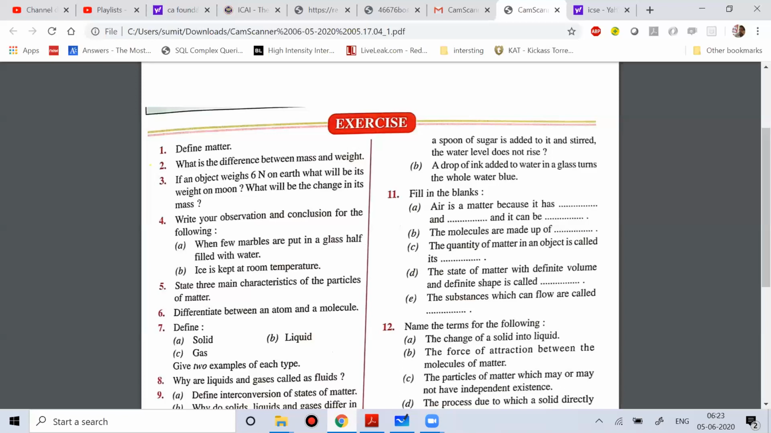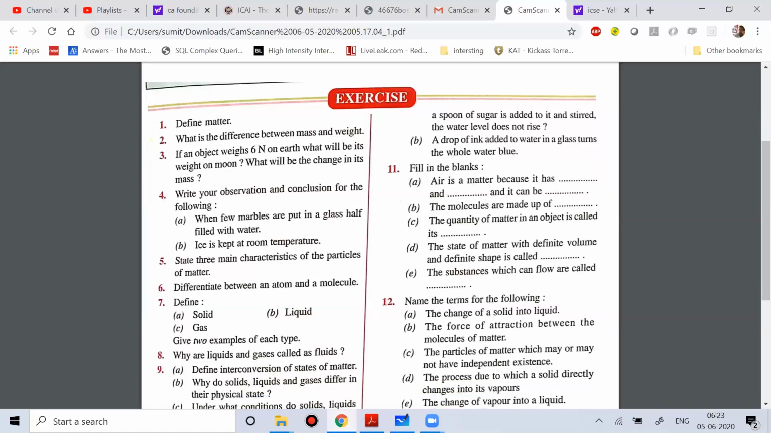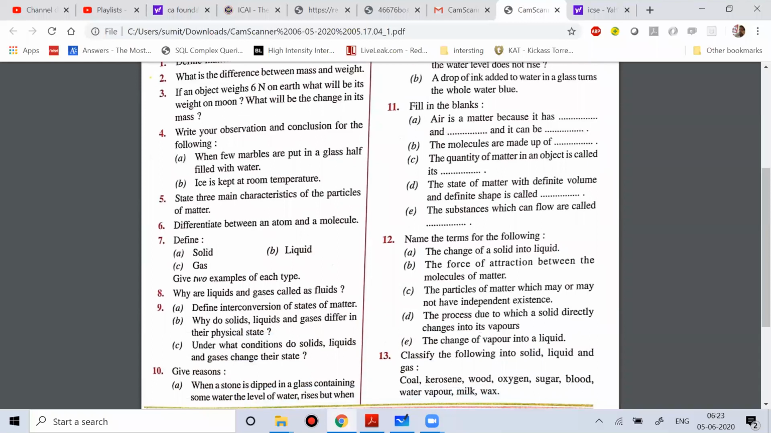Like when you talk about water, H2O, you are bringing two atoms of hydrogen with one atom of oxygen, so that is a molecule. Okay. So then the next question, question number 7: define solid, liquid, and gas.